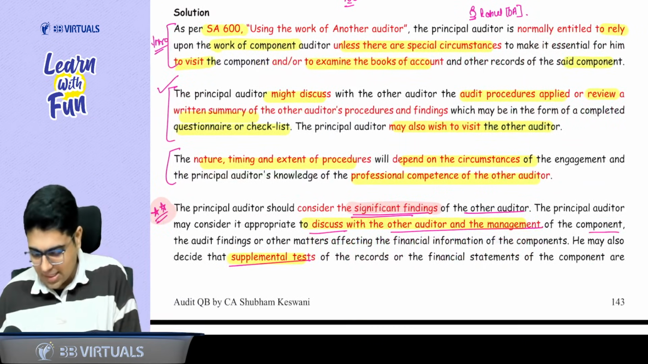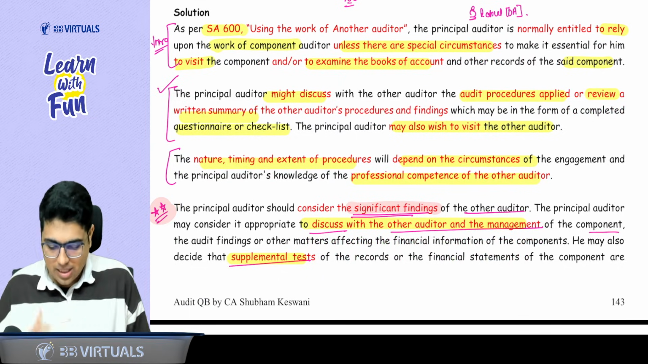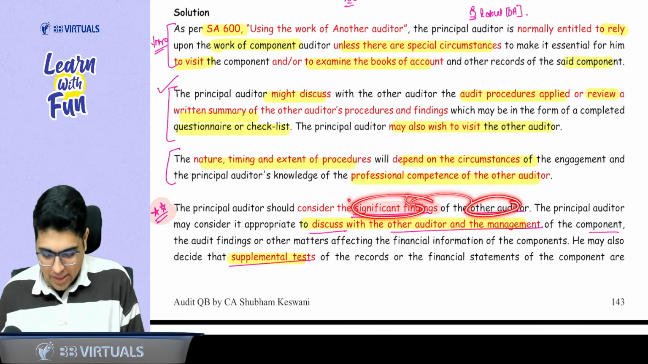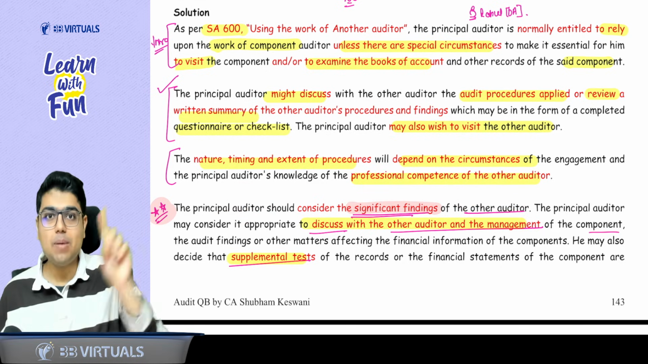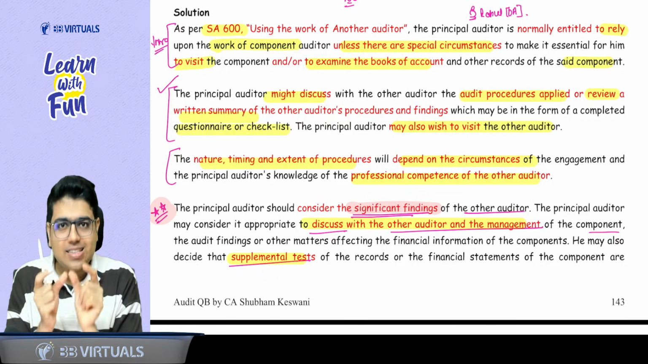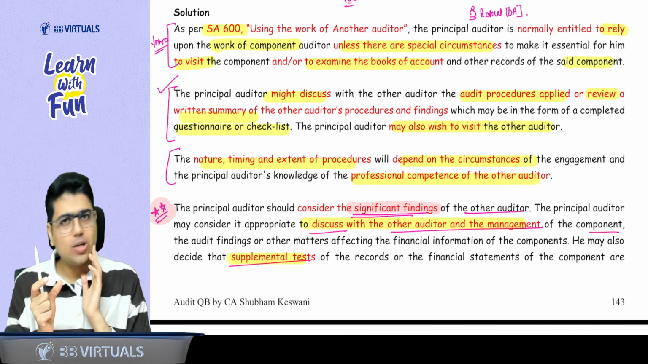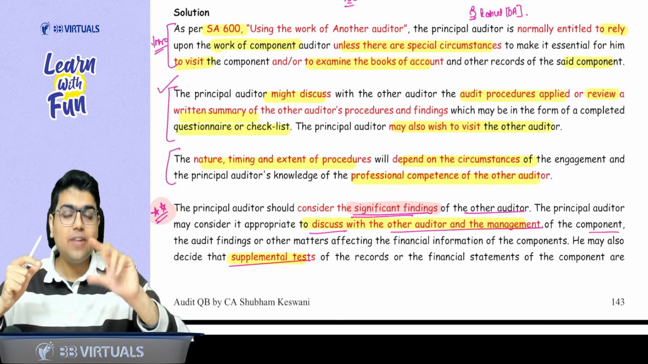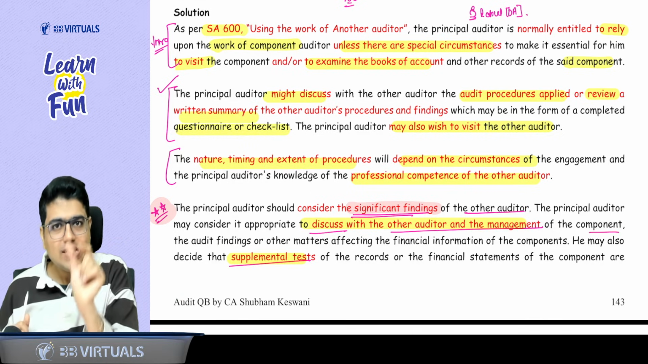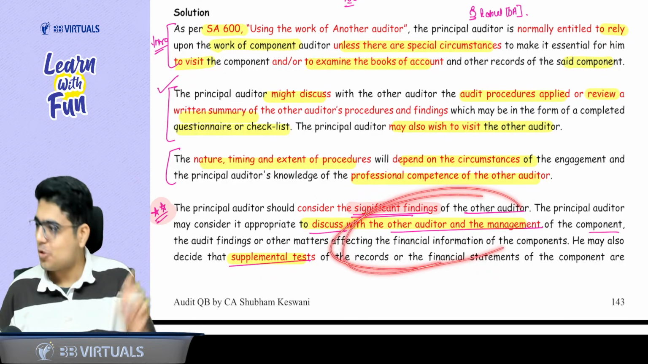Now, sir, ICAI has written some extra part. Please don't forget to mention it in your answer. The extra part is, sometimes other auditor communicates significant findings to the principal auditor. Remember in significant findings, I told you that principal auditor will now discuss the significant findings with other auditor or the management of the component. Plus, because there are significant findings, you cannot ignore them. You have to perform supplementary procedure. Now, these supplementary procedure can be done by other auditor or principal auditor. That thing has to be written here.